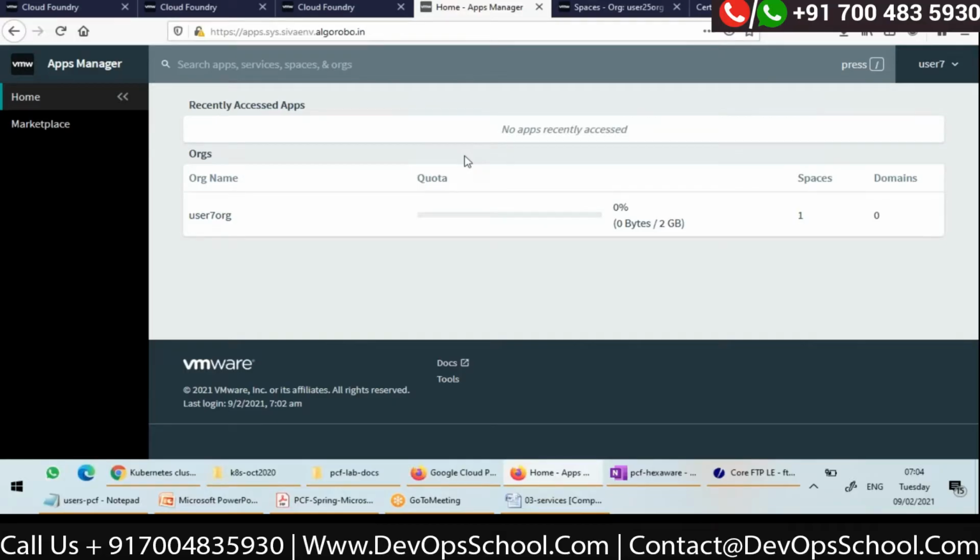Contact@devopsschool.com. So yesterday we discussed how to log into Apps Manager, how to push your applications, and about logging architecture.